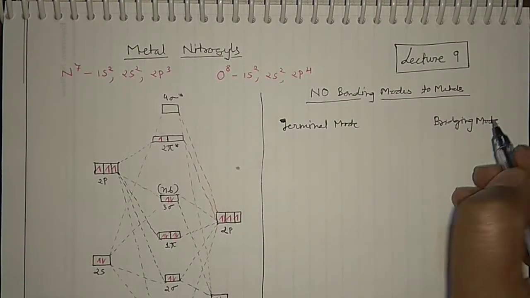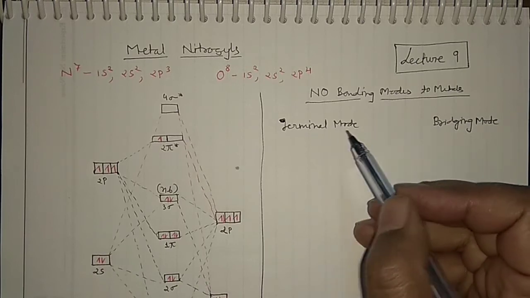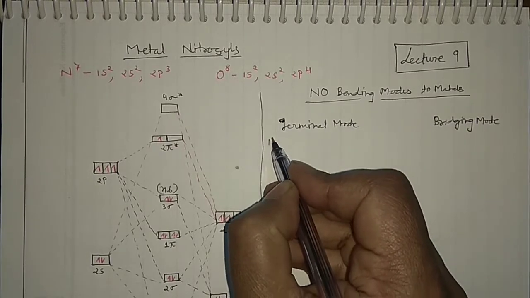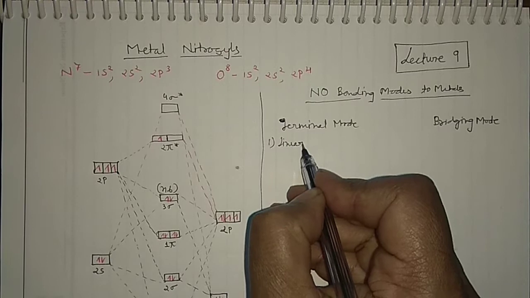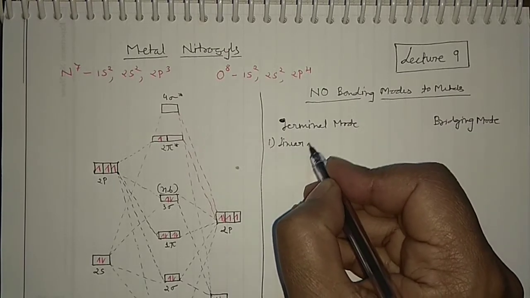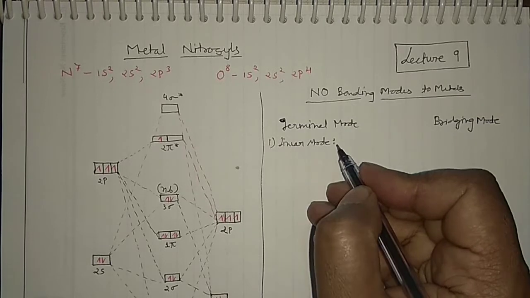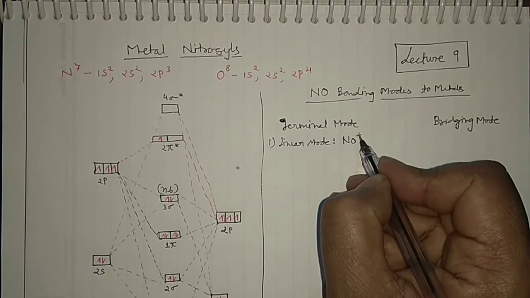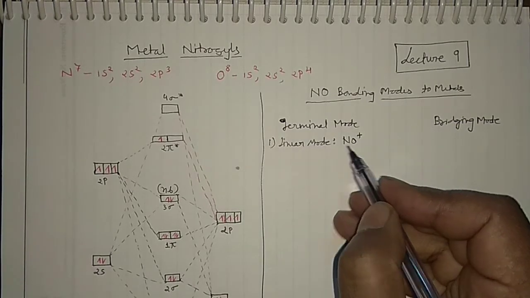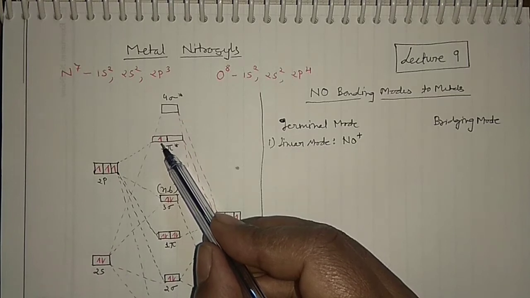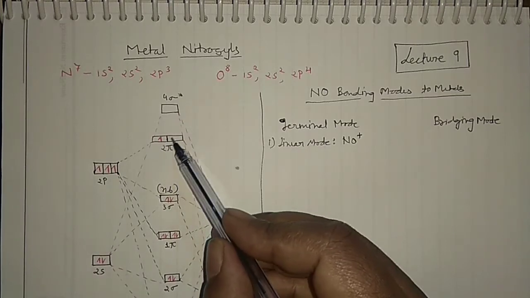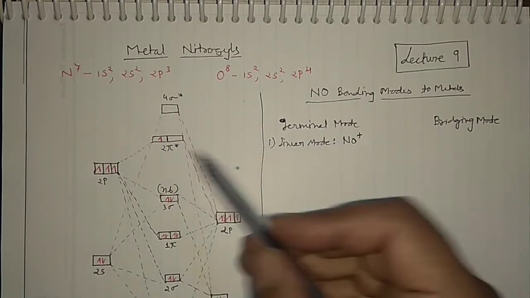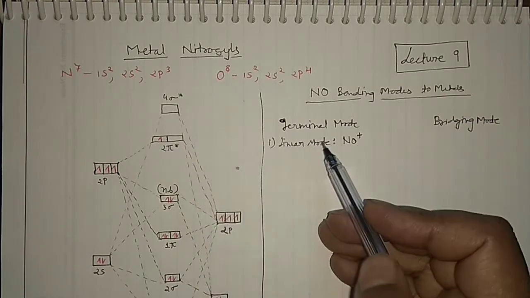So these two kinds of modes are actually possible for the NO molecule to bind with the metal. When you consider the terminal mode, first you can use the linear mode of bonding. In the linear mode, you take NO positive. How do we make this NO positive? We remove one electron from the anti-bonding orbital of the NO molecular orbital, and this goes to the metal. Then you produce NO positive, and it becomes diamagnetic because you removed an electron from here. So this is the linear mode.